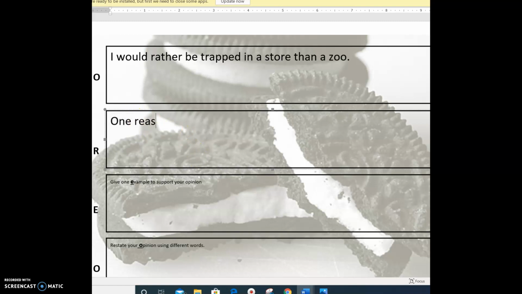One reason I would like to be trapped in a store is because I could eat all of the, let's see, what's my favorite, chips, all of the... one second, let me just fix this.